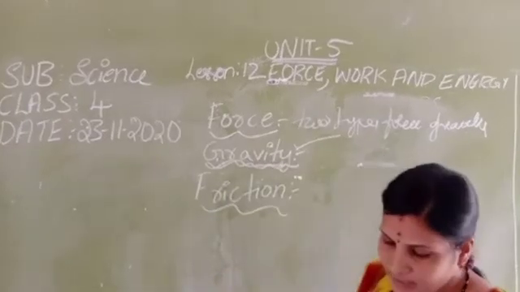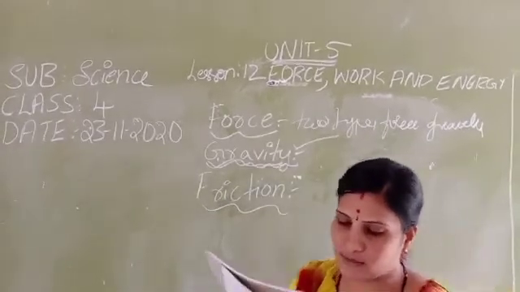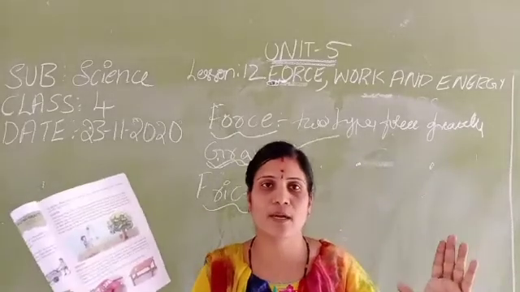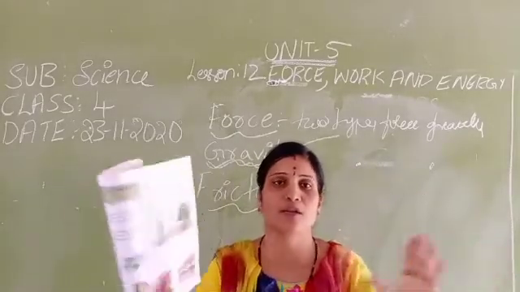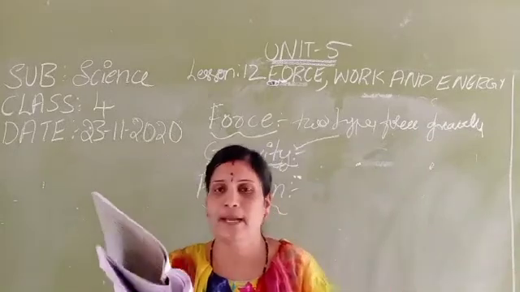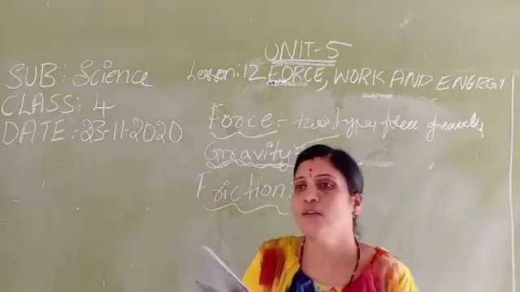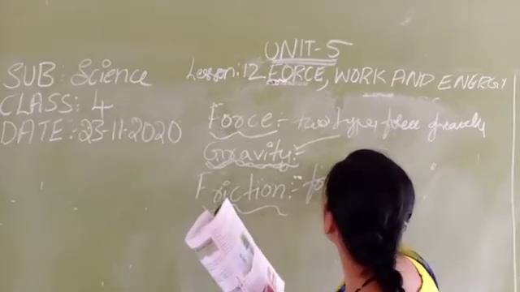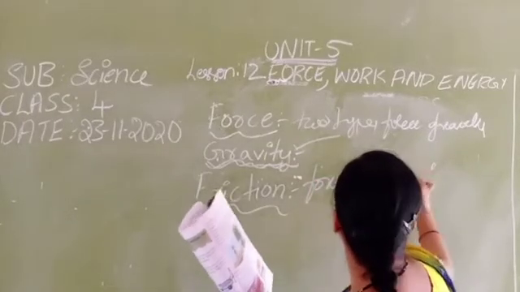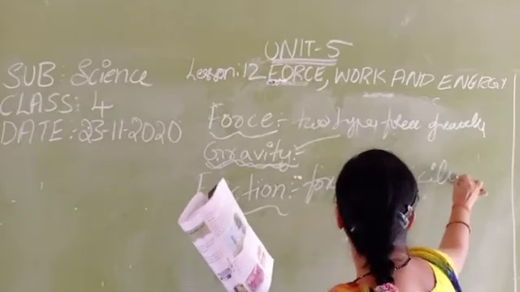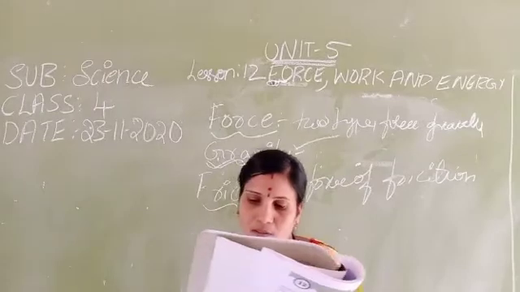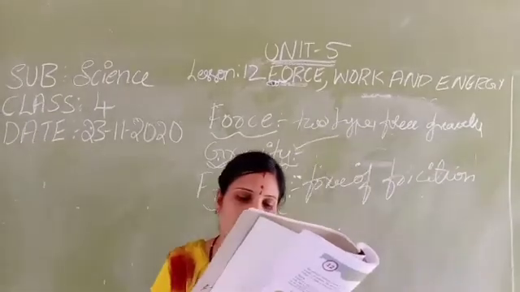So here two objects are in contact with each other, and the extra force is known as force of friction.